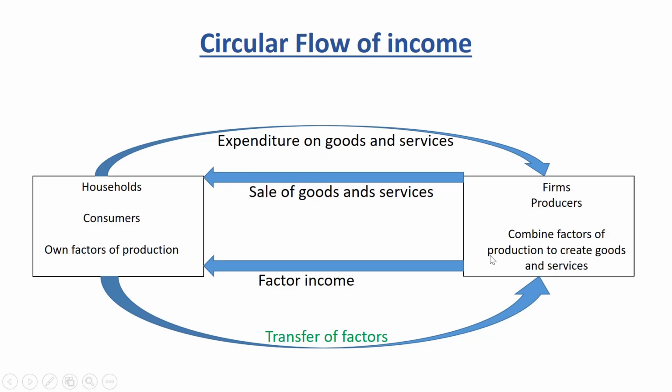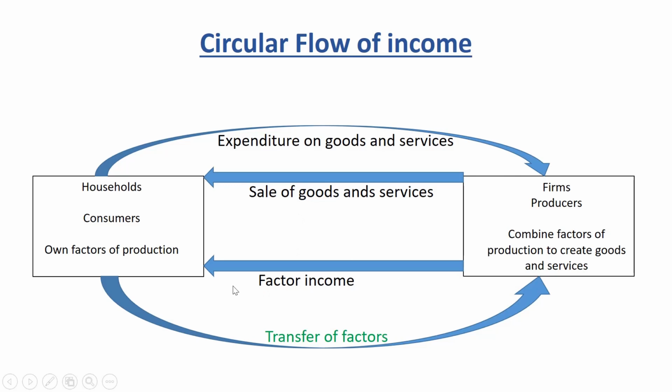So, at the end of the day, what do we see? We can see that the factor income here is going to be equal to the expenditure on the goods and services, and that will be the value of the goods and services sold by the firms. So, if we want to measure national income, then we can pass through any of these three channels.